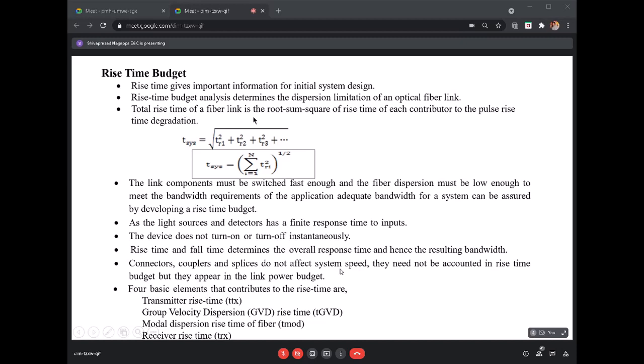The total rise time of a fiber link is the root sum square of the rise time of each contributor to the pulse rise time degradation.